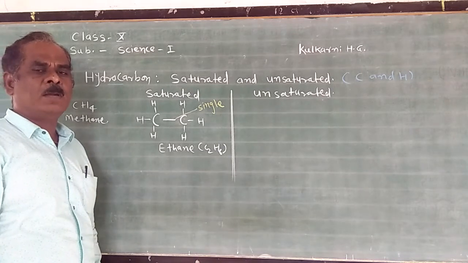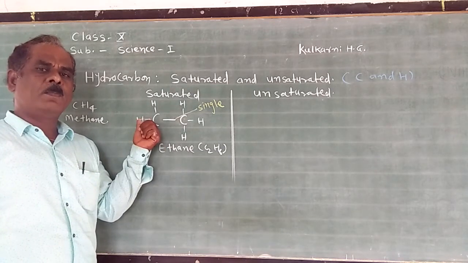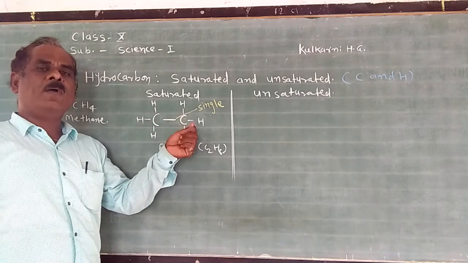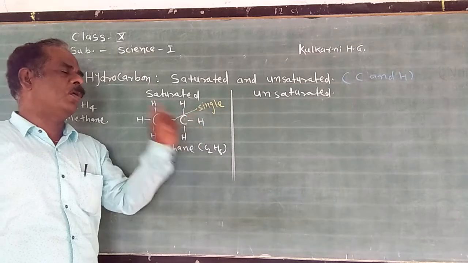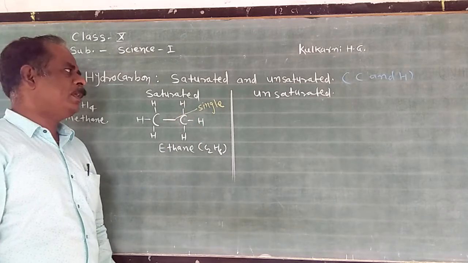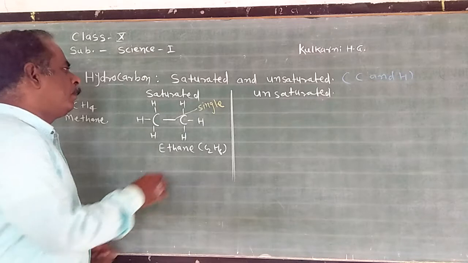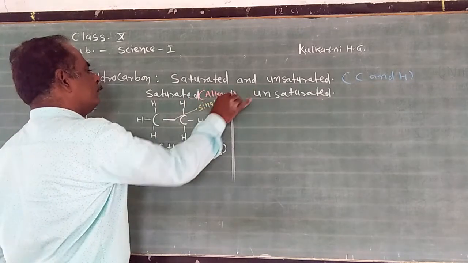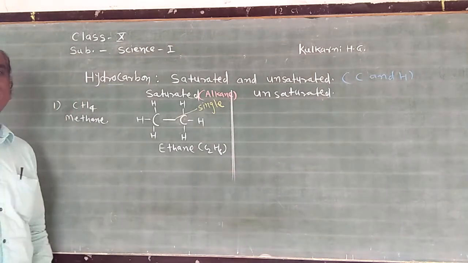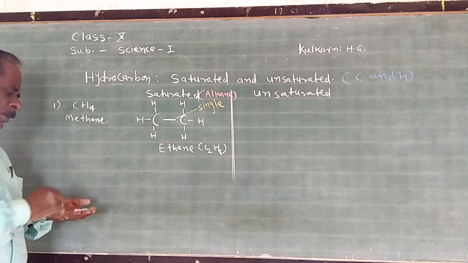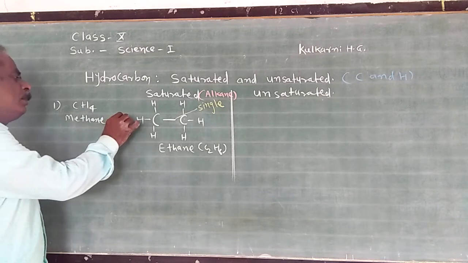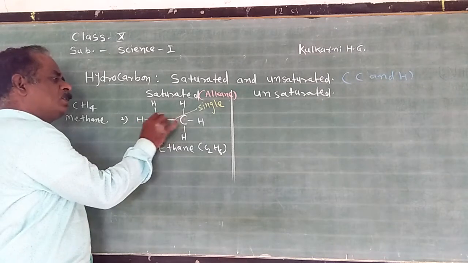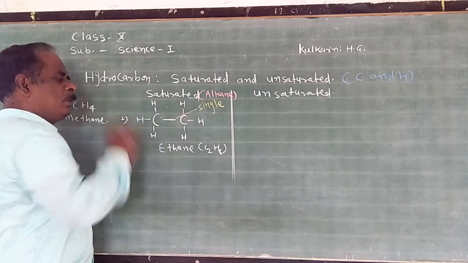How to define saturated hydrocarbon? The hydrocarbon compound in which carbon atoms are joined by only single covalent bonds is called a saturated compound. The saturated compound is also called alkane. Examples of saturated compounds are, first, methane, and second, ethane. This is the line structure or dash structure of ethane.